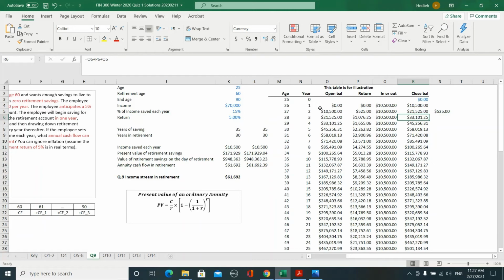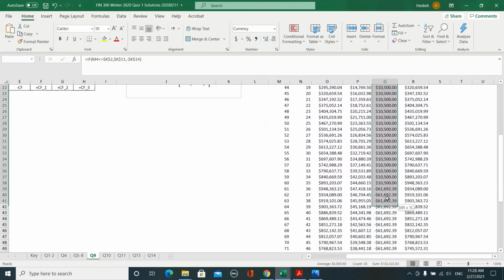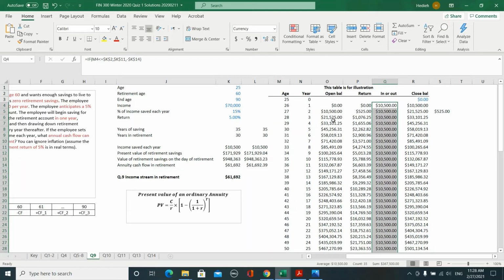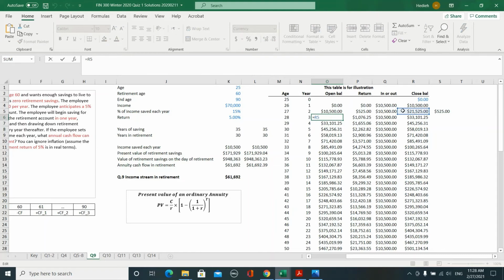Okay, so if we continue in the same way, as you can see, each year you invest a fixed amount, you invest $10,500, and you do that till you get to 60 years old. And in the same way, you can calculate the opening balance in each period. Opening balance in each period is the closing balance in the period before. And you can calculate the interest in the same way. Just multiply your opening balance with the 5% rate of return that you receive on your account. And then the amount of investment in each period is fixed, is $10,500.